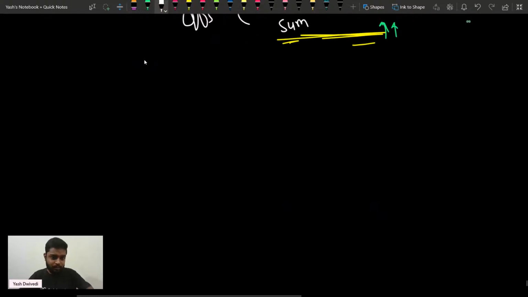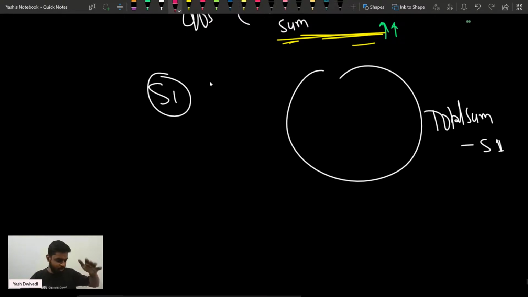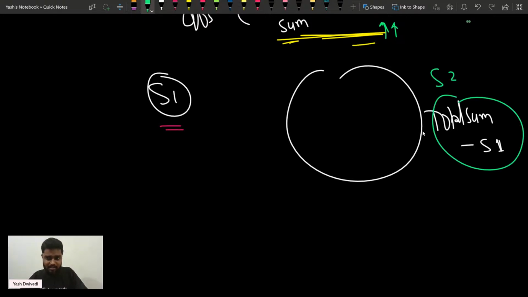If the sum of subset 1 is s1, okay, now the sum of the second subset will be what? Total sum of the array minus the sum of subset s1. That is because you have to distribute all the elements either in the first subset or in the second subset. So after distributing some elements in the first subset, if the sum is s1, then the second subset sum s2 will be nothing but total sum minus this.